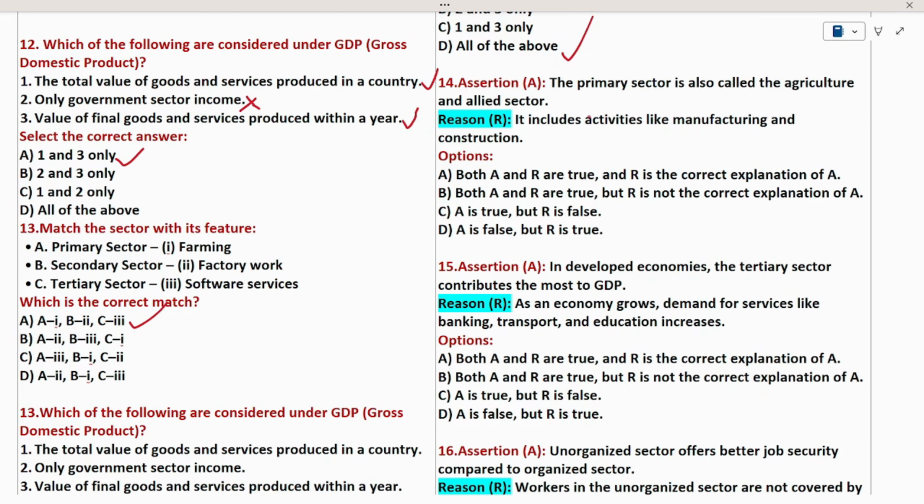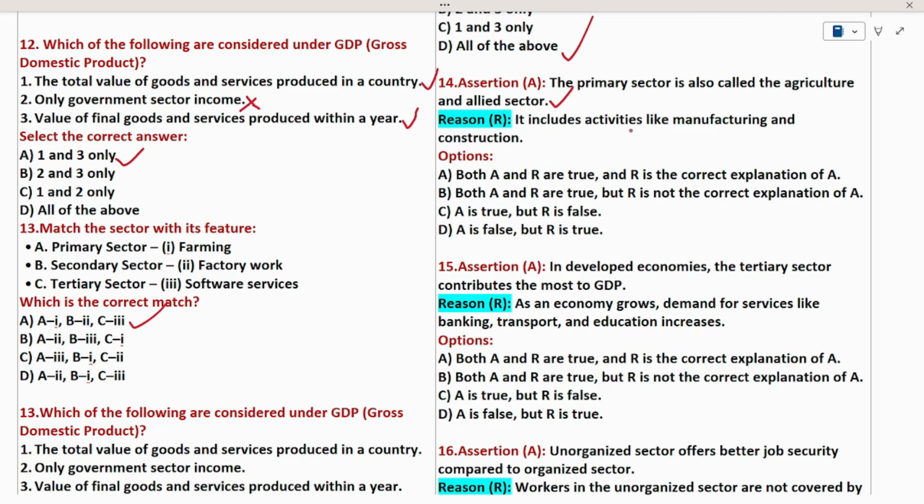So this is a straightforward statement. We need to find whether the statement is true or false. The statement is that the primary sector is also called the agriculture and allied sector. Yes, we know that the primary sector is also called the agriculture and allied sector, so I can say the assertion is true.